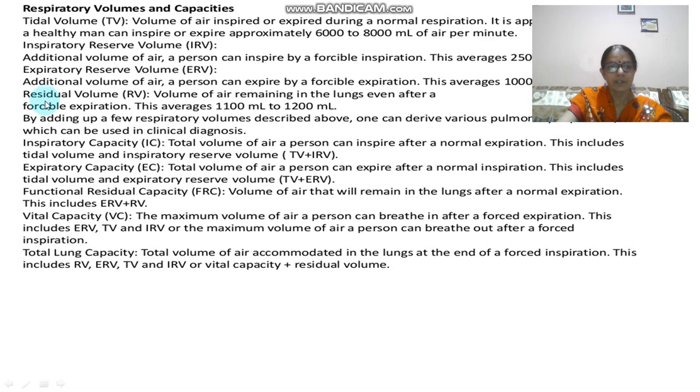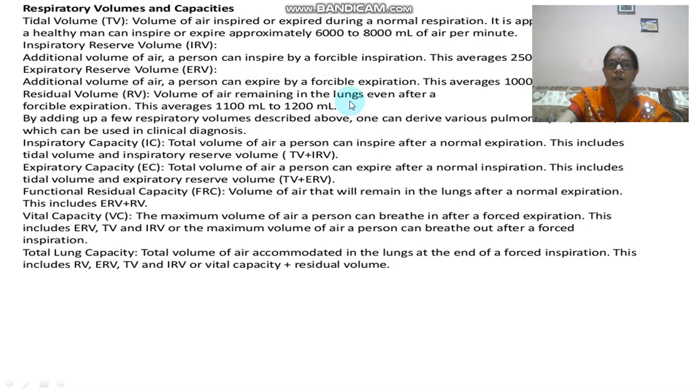Now moving further, this is the residual volume, that is RV. As you can understand from the name, it is the residual volume. So what is residual volume? It is the volume that is left in your lungs even after a forceful expiration. You have released your breath in a forceful way, but still some amount of air always remains in your lungs. Now the question arises, why is there a need for residual volume always in your lungs?